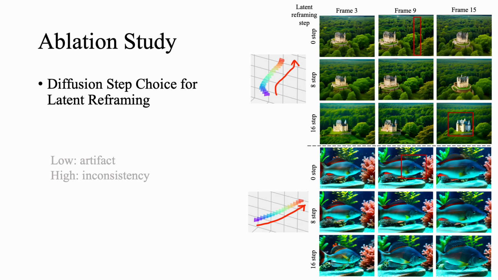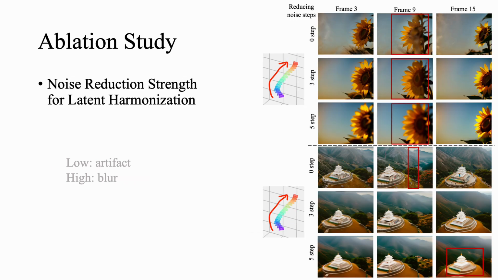As for the reframing step, performing reframing at step 0 with no noise causes artifacts, and performing it at step 16 with higher noise will reduce the point estimation accuracy and lead to unstable results. Step 8 achieves the trade-off. We also compare noise reduction strength. If the difference between known and unknown regions is just one step, artifacts appear. If it's too large, like 5 steps, the result becomes blurry. A 3-step difference gives the clearest and most stable result.